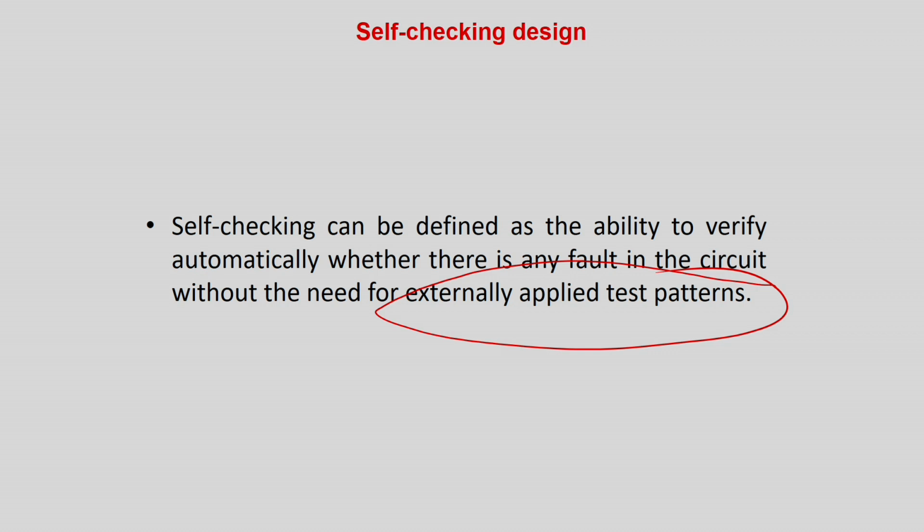It will be either parity, I think we all know about parity codes, that is, the output if normal will follow an odd parity or even parity. Sometimes there is one-hot encoding, so the output of the circuit will always be one-hot encoded, or M out of N, like if there is an N bit output, always M number of ones will be there for all cases. So the output of the circuit will always be encoded by a particular coding theory encoding, and any fault in the circuit will lead to a non-code word. That is the basic idea of a self-checking design.